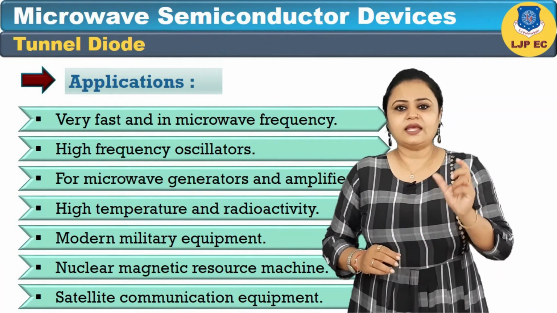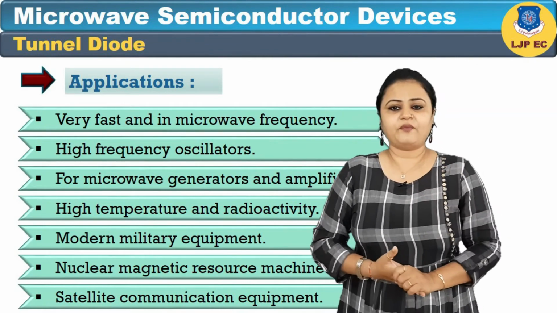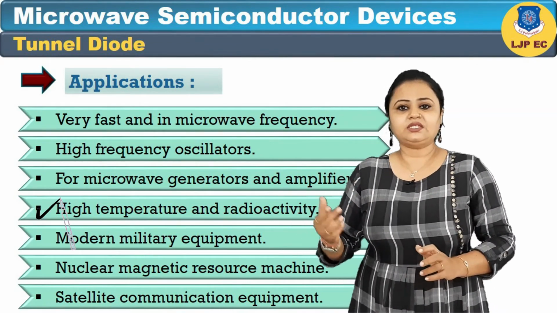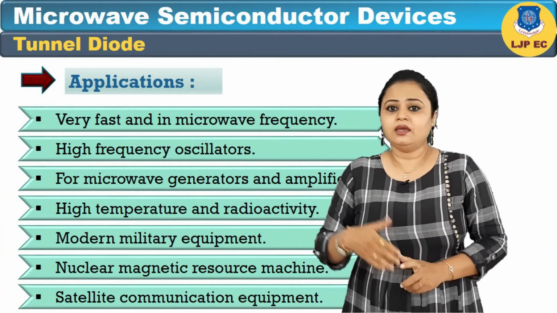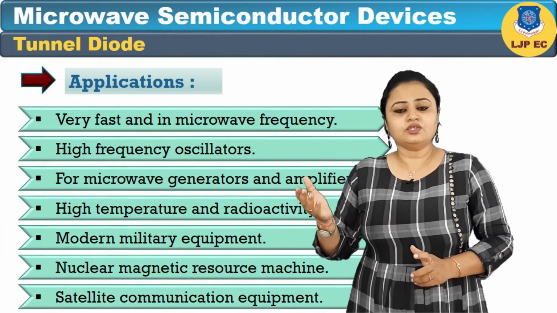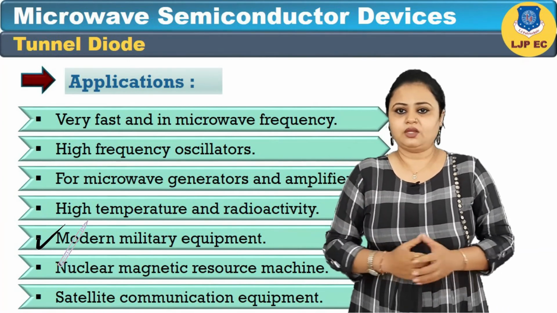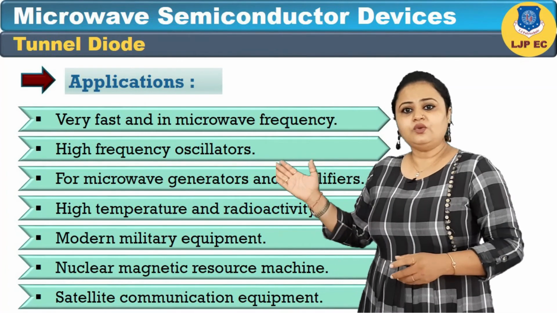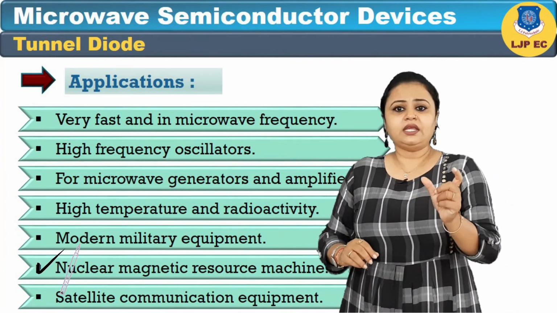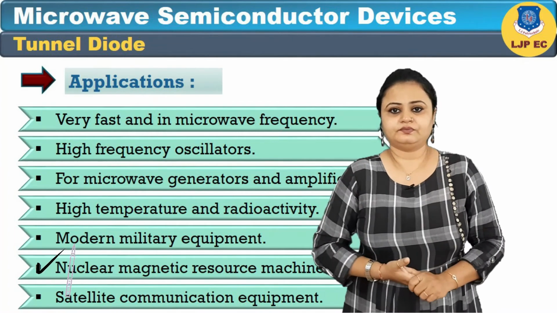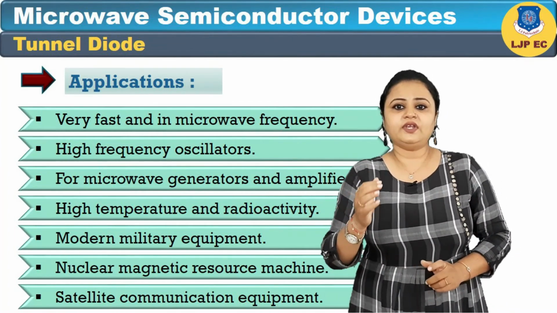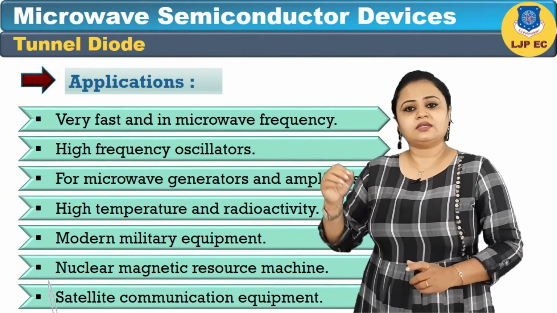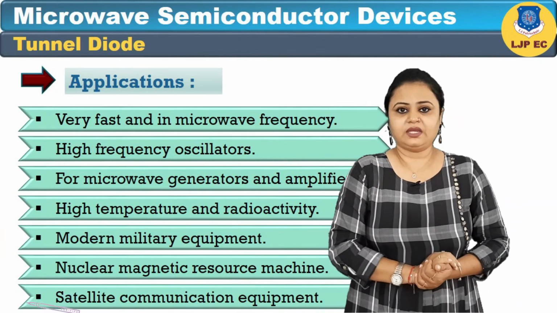Tunnel diodes are resistant to the effects of magnetic field, high temperature and radioactivity. That's why these can be used in modern military equipment also. These are used in nuclear magnetic resonance machines also. But the most important field of its use is satellite communication equipment.